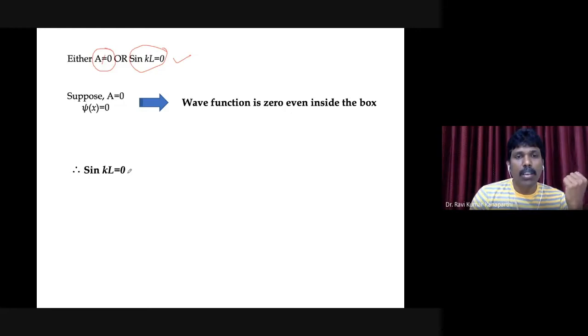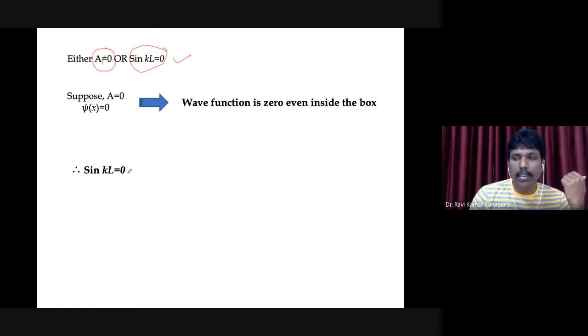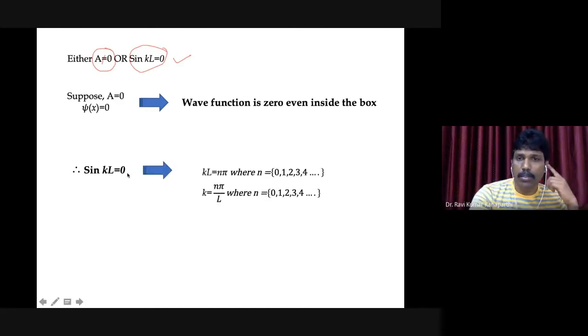That's all. Now in mathematics, you tell me when a sine function becomes 0. N pi. Okay, so sin x is equal to 0 for all values of x that are n pi, where n can take the values 0, 1, 2, 3 and so on. This is basic mathematics you must know already, but here instead of x we have KL.